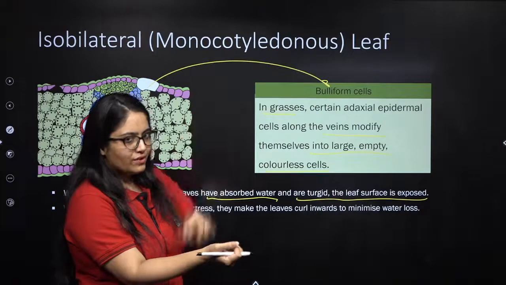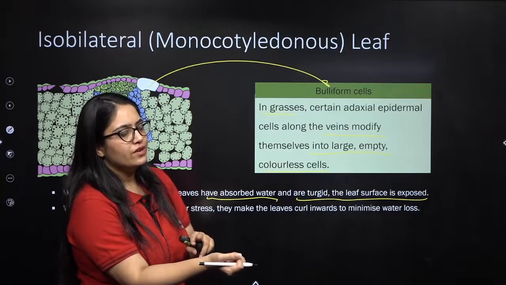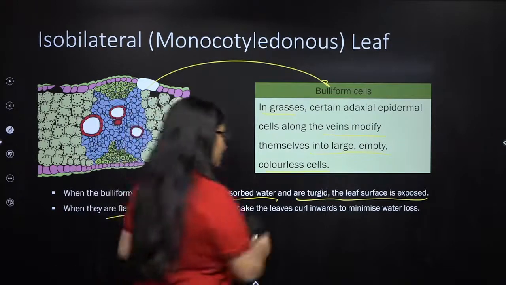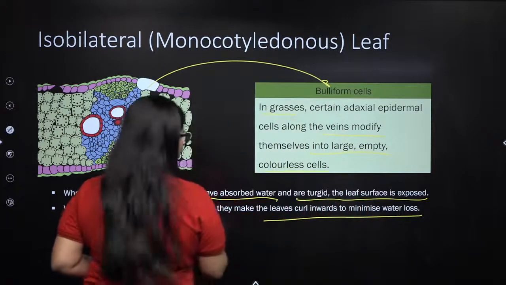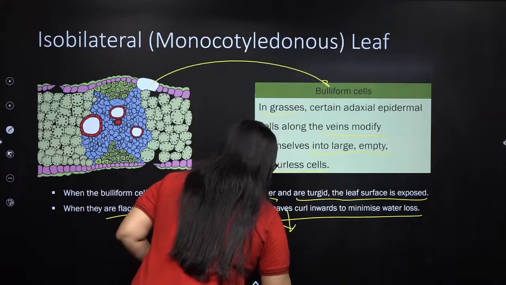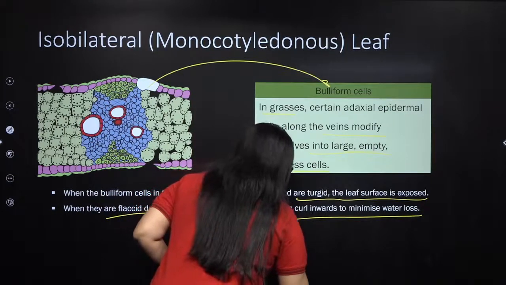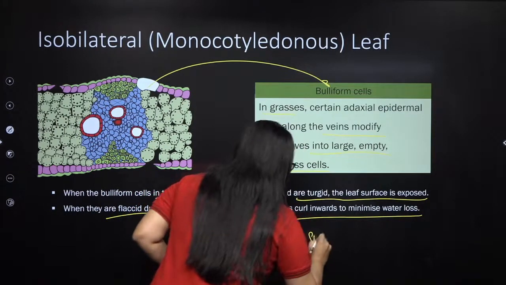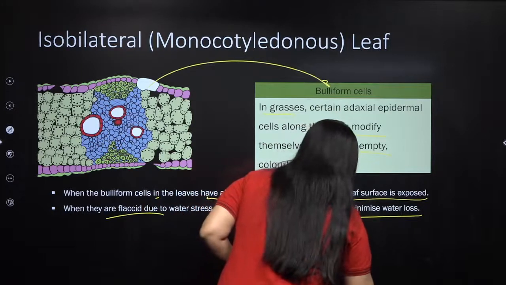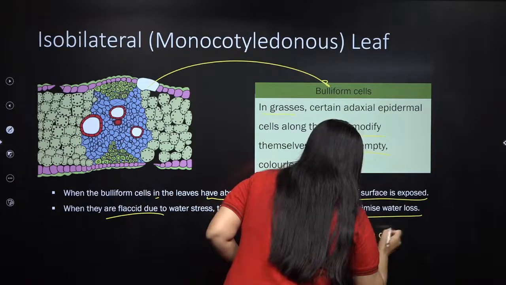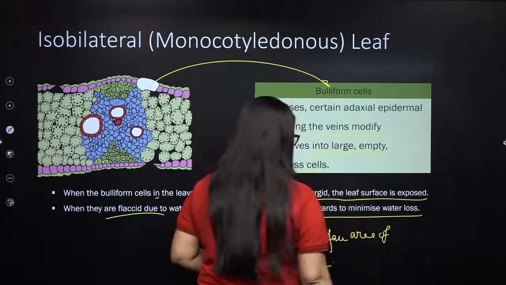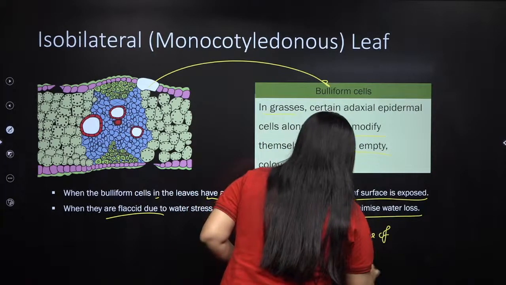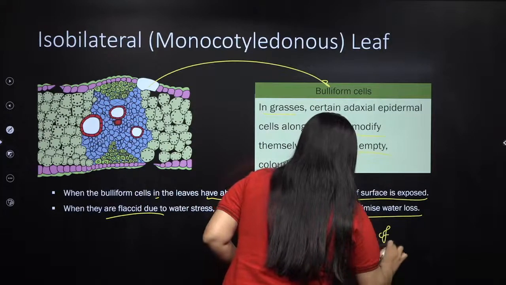So in this way, they will reduce the surface area of the leaf. As a result, the rate of transpiration will go down, minimizing the water loss, because by making the leaves curl, they reduce the surface area of the leaf, right? Therefore, reducing transpiration.